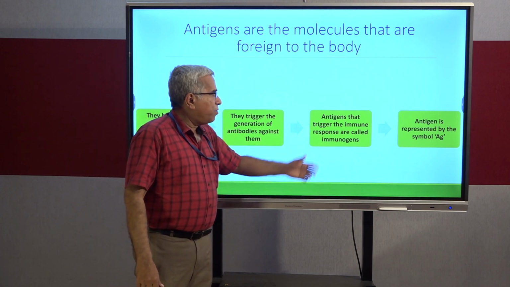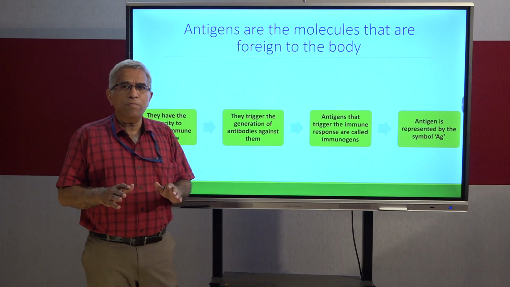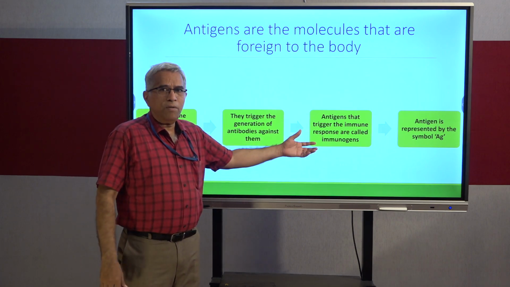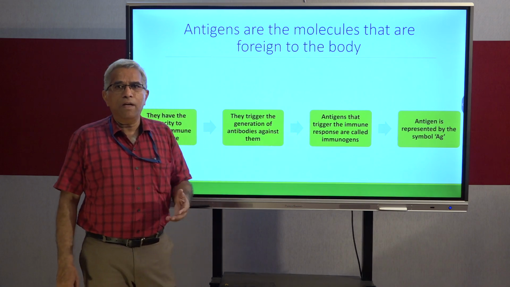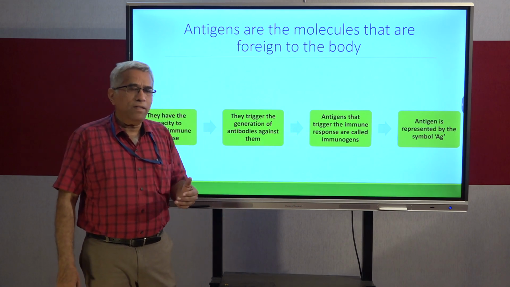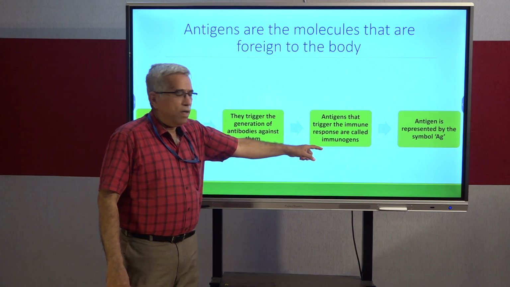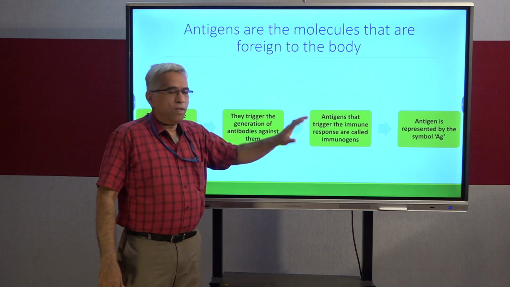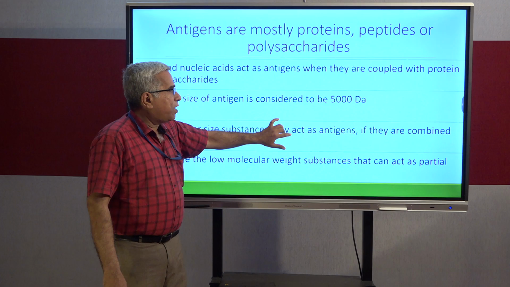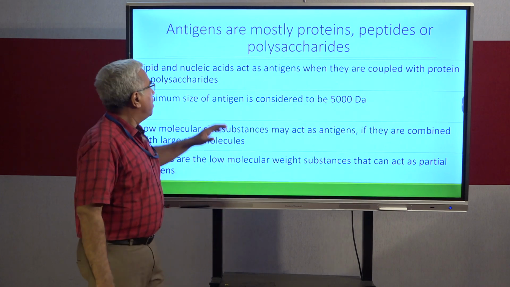Antigens that trigger the immune response are called immunogens. That means all the antigens may not be immunogens. That means all the antigens that enter into your body may not be in a position to trigger the immune response. Any antigen that triggers the immune response is called an immunogen. Antigen is represented by the symbol Ag. So that is about the definition and the primary aspects of the antigens.